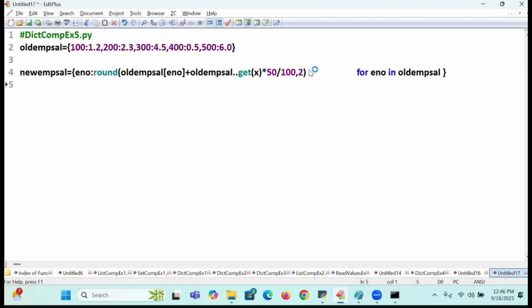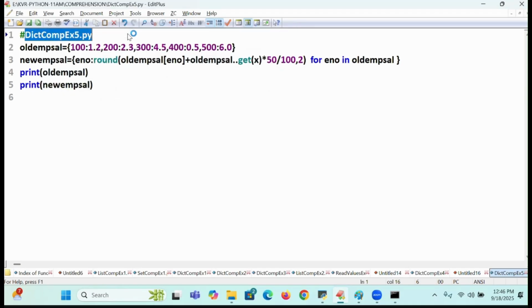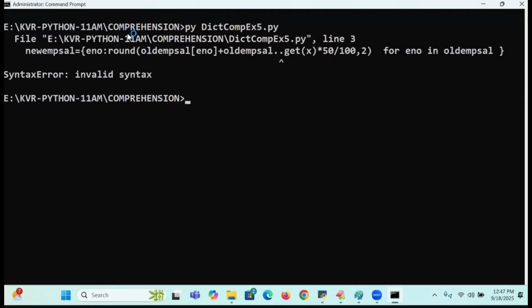So, like that. Into 50%, you are rounding off also. Super. It is finished. Go to print. What is that now? I want to print. So, print of what? New emp sal. You want to print old employee salary? You can print. Old employee salary also you can print. Dict 5.py. So important, so easy also. Execute py. See students, so what happens?